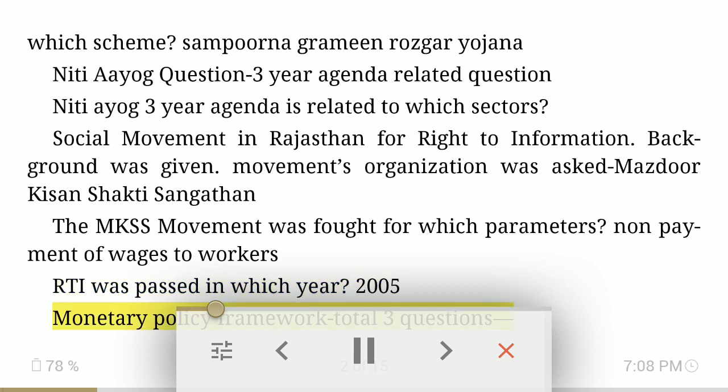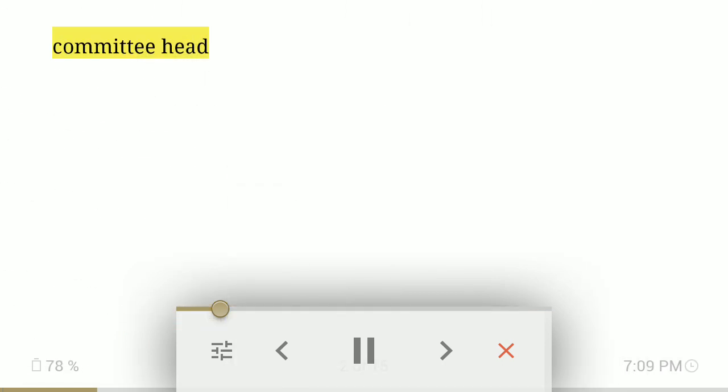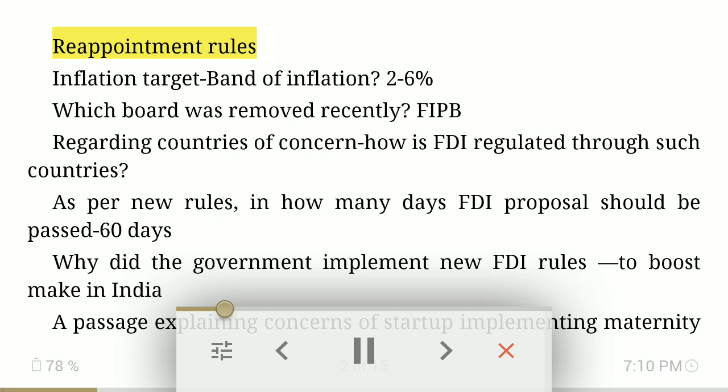2005. Monetary Policy Framework, total 3 questions. Committee head. Reappointment rules. Inflation target band of inflation: 2-6%. Which board was removed recently? FIPB. Regarding countries of concern, how is FDI regulated through such countries? As per new rules, in how many days should an FDI proposal be passed? 60 days.